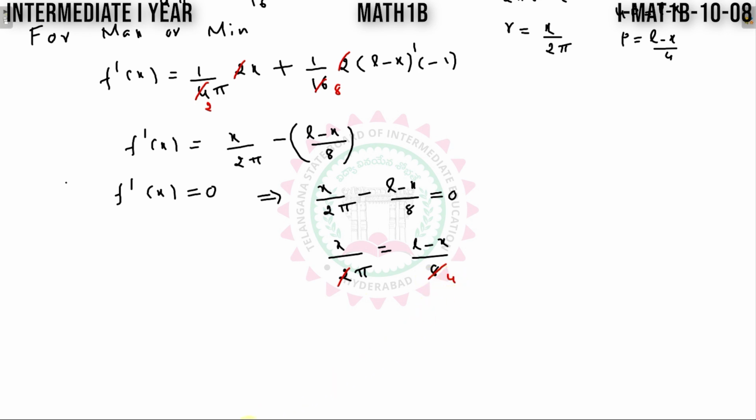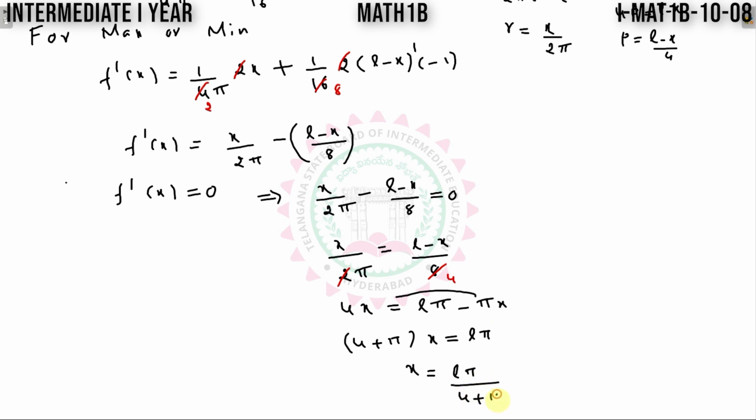On cross multiplication I will get 4x is equal to L pi minus pi x. Bring this term to this side and x take x common, I will get 4 plus pi into x is equal to L pi. X is equal to L pi divided by 4 plus pi.